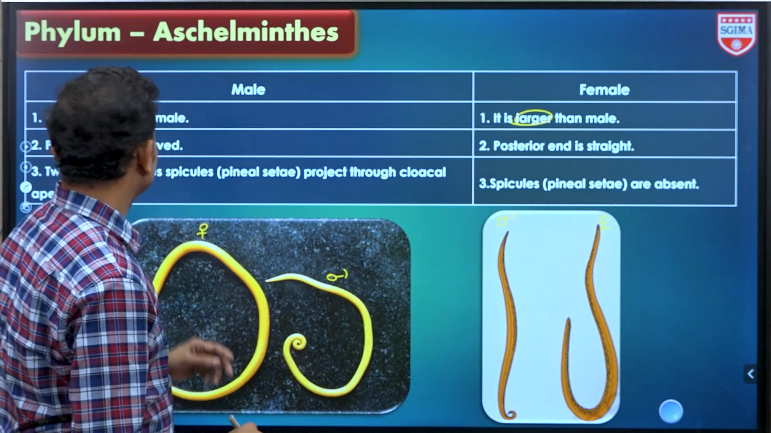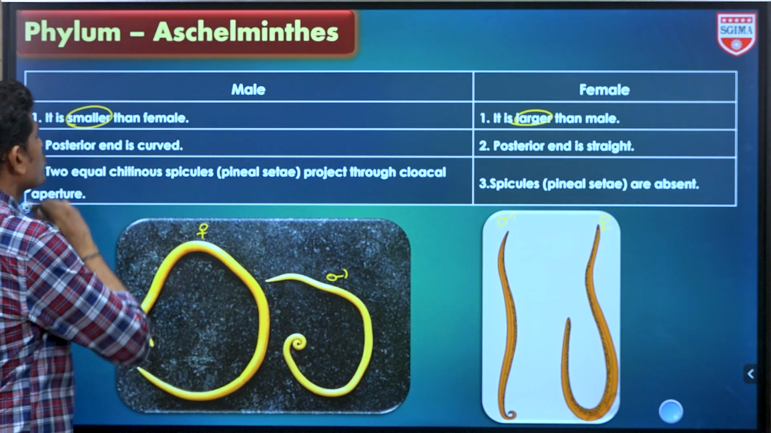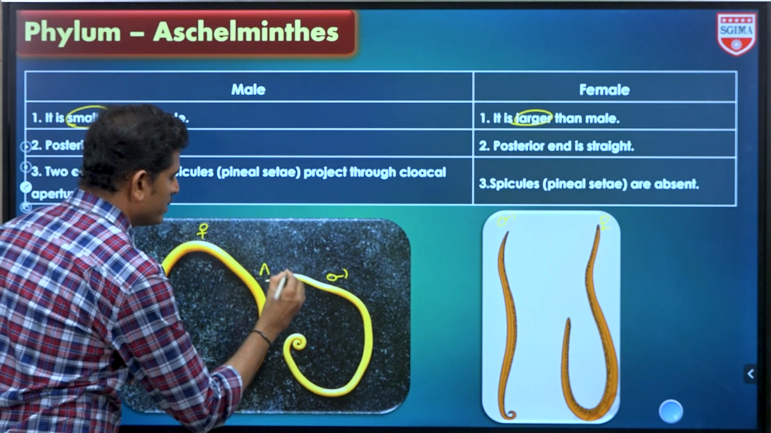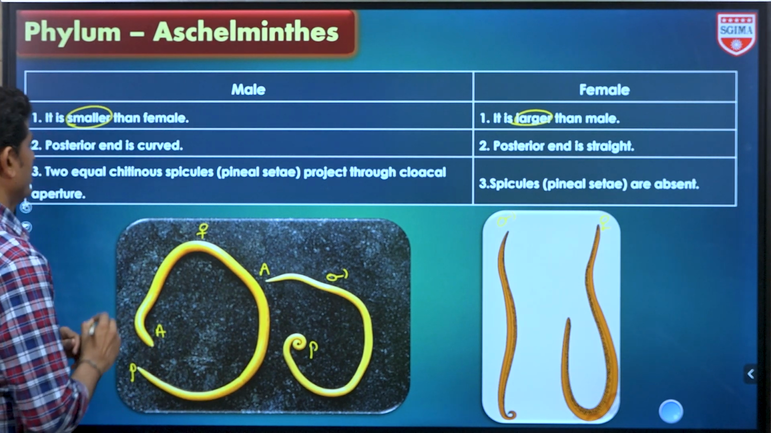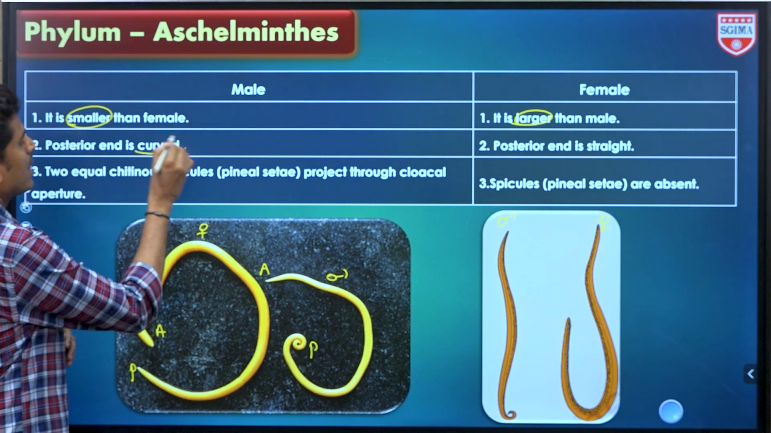And here NCERT में mention किया according to that this is the which one female and this is a male organism. Okay. So next point हम देखने तो posterior end. So this is anterior and this is the posterior. This is anterior and this is the posterior. So posterior end is curved in males.